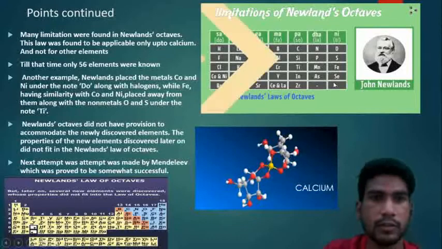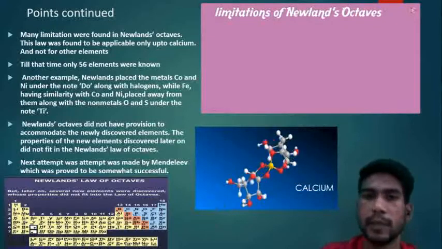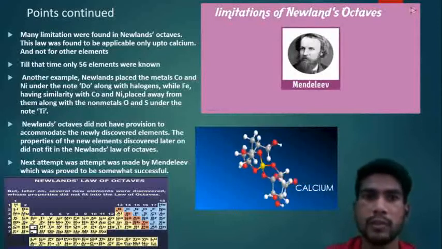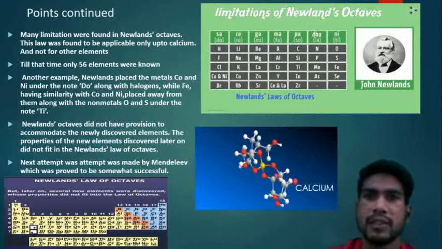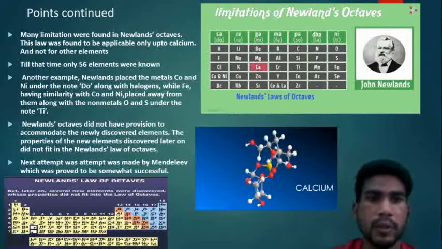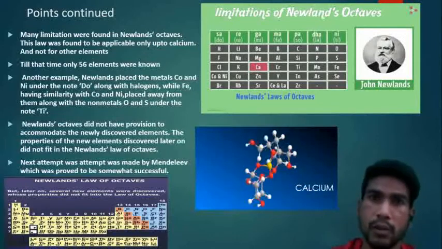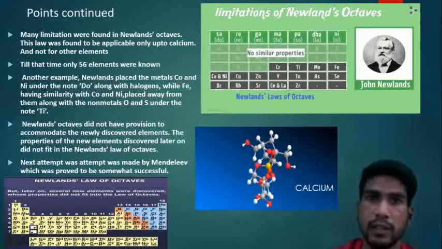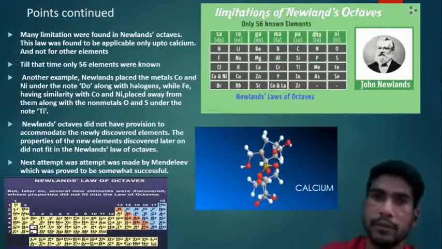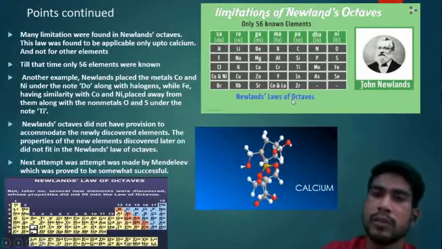So Newland's octaves did not have a provision to accommodate newly discovered elements. As time passed, more and more elements were discovered, so his provision was not suitable for the elements discovered later. The properties of the new elements did not fit in Newland's law of octaves. This was the major drawback, that the elements discovered later did not fit in his table. So the next attempt was made by Mendeleev, which proved to be somewhat successful.